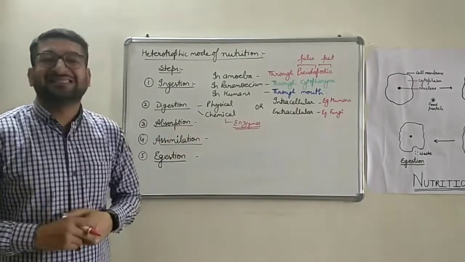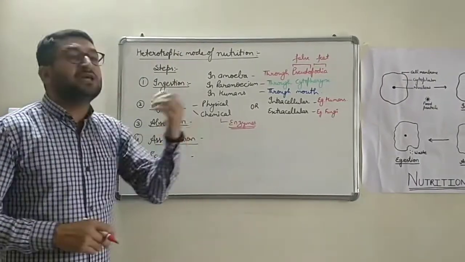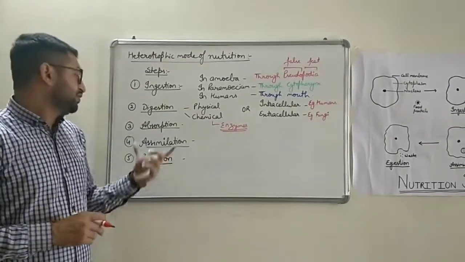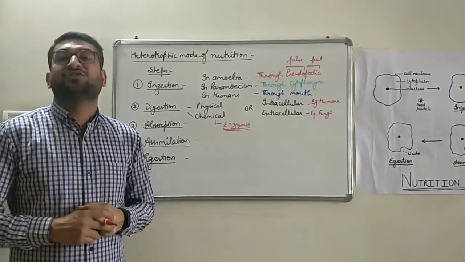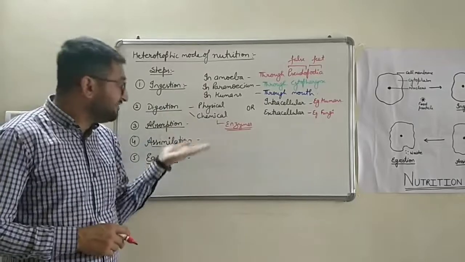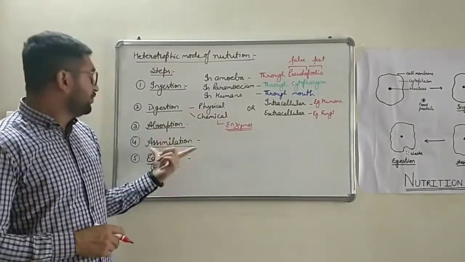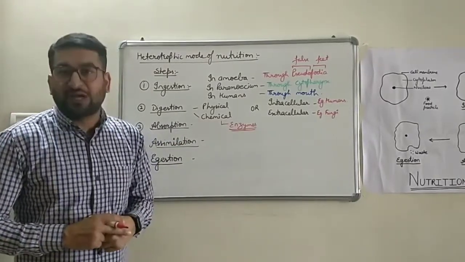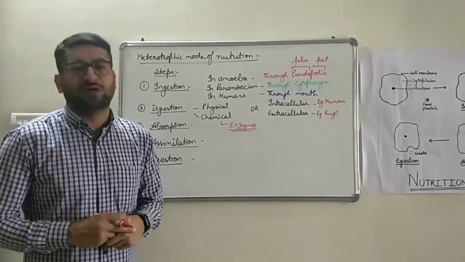The fourth step is assimilation. Why are we digesting the food? To produce energy. And why do we require energy? For growth and development. So assimilation is the utilization of the digested food to produce energy. Assimilation क्या है? जो फूड हमने डाइजेस्ट किया है वेरियस मेथड से, वेरियस ऑर्गन्स में, उस फूड को यूज किया जाता है, यूटिलाइज किया जाता है बॉडी के द्वारा, ताकि वो एनर्जी प्रोड्यूस कर सके और अपनी ग्रोथ और डेवलपमेंट को पूरा कर सके.